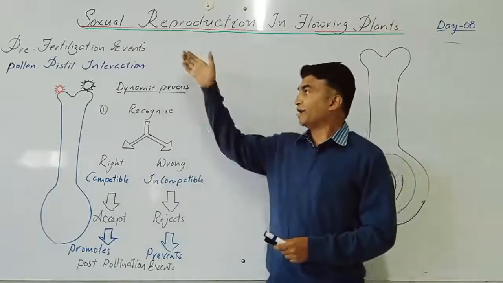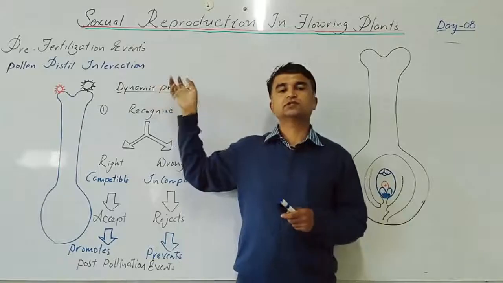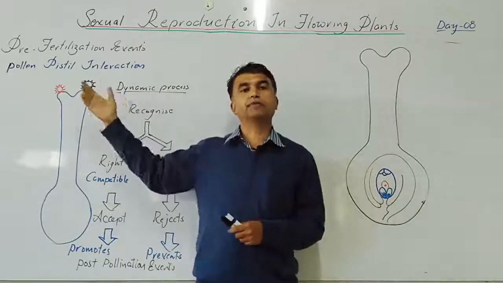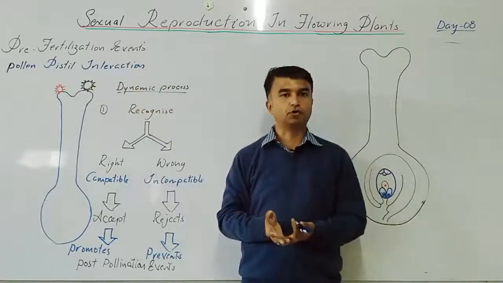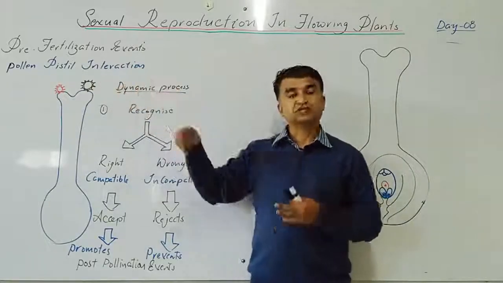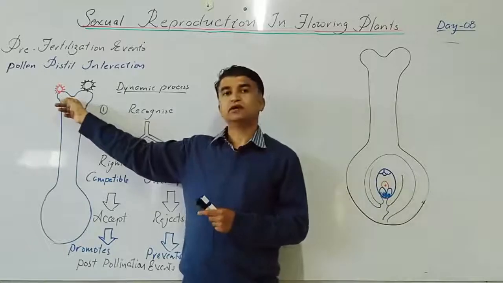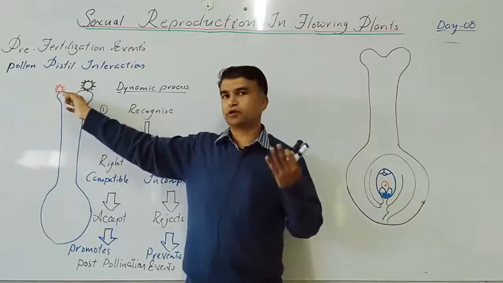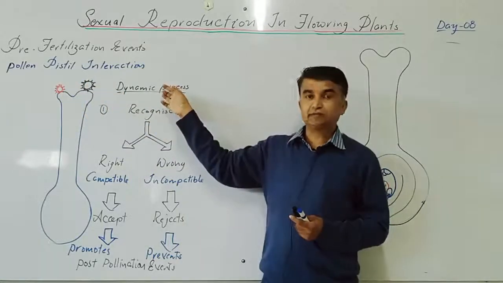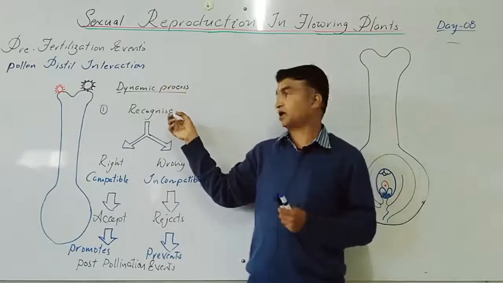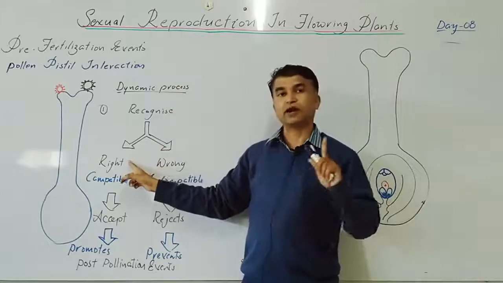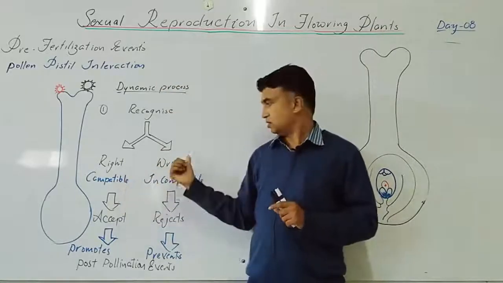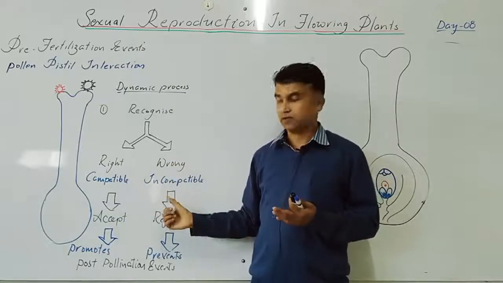So it is a dynamic process. It is a dialogue between the pollen and the pistil. Pollen grain is a male gametophyte. Pistil is a complete female reproductive part. Once the pollination occurs, it will not guarantee that the same type of pollen grain will land on the stigma. There may be different types of pollen grains. So the stigmatic surface has the capacity to recognize the pollen grain, whether it is the right type or the wrong type. Right type means compatible, wrong type means incompatible.